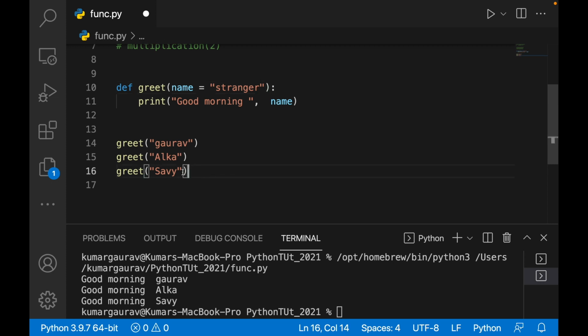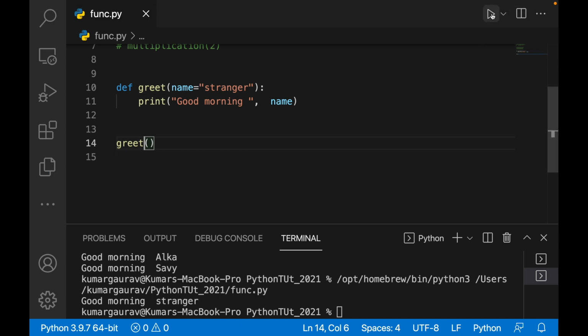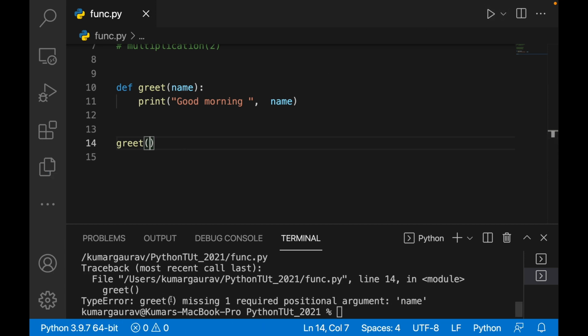In this case, what happens if you don't give any argument over here? It will directly print good morning stranger. But if you don't give this default stranger, you just write name and then you write greet followed by blank, then it will throw an error, you see. It says missing one required positional argument, whereas you have given none over here.